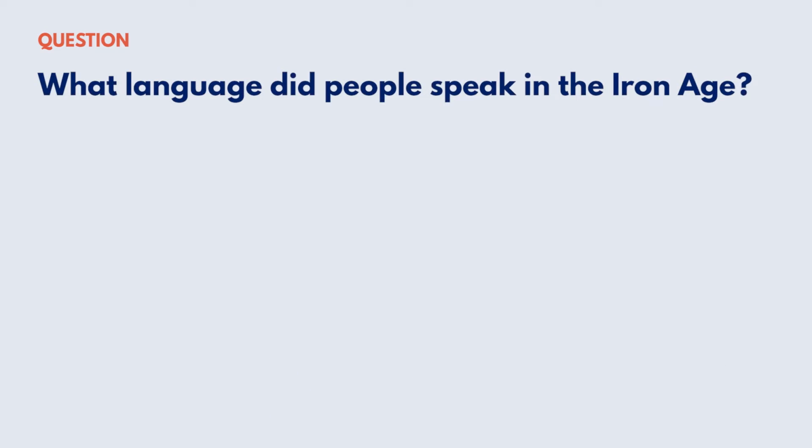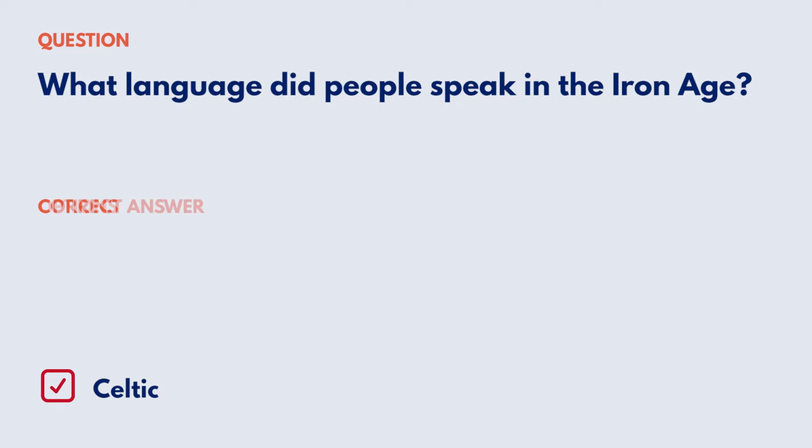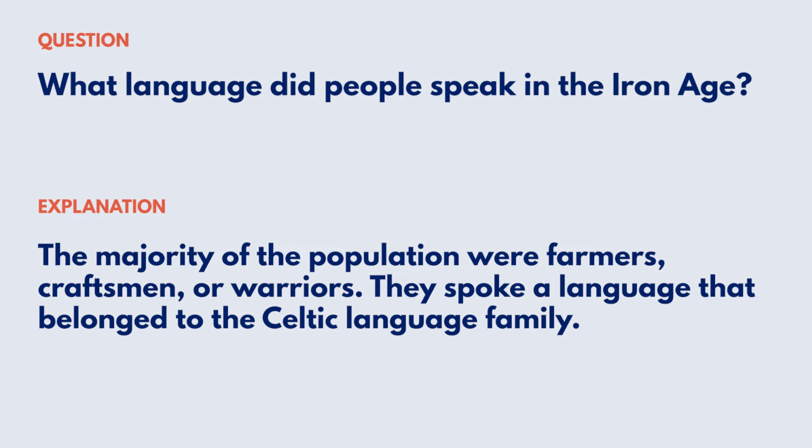What language did people speak in the Iron Age? Your options are English, Latin, Anglo-Saxon, Celtic. Correct answer, Celtic. Explanation: the majority of the population were farmers, craftsmen, or warriors. They spoke a language that belonged to the Celtic language family.